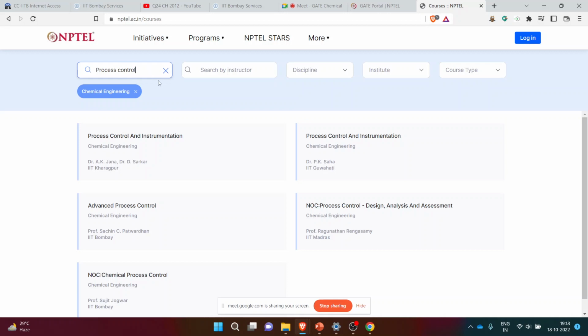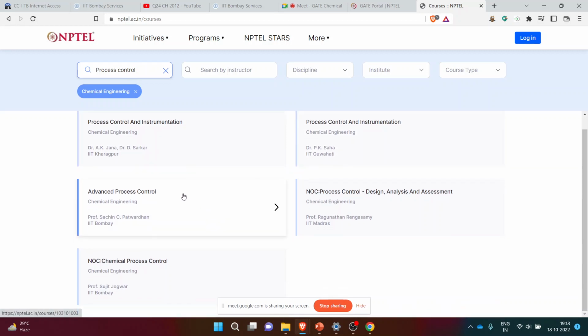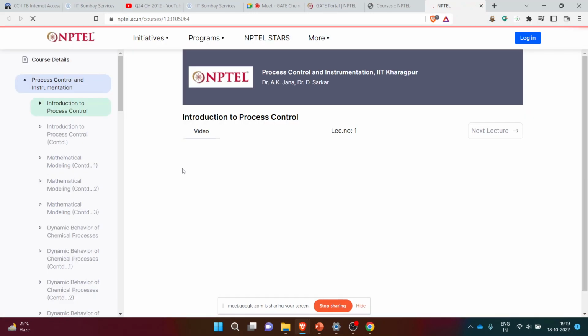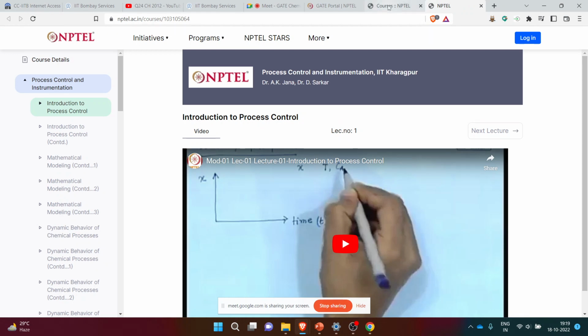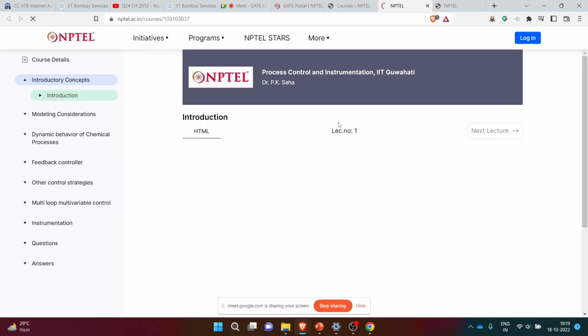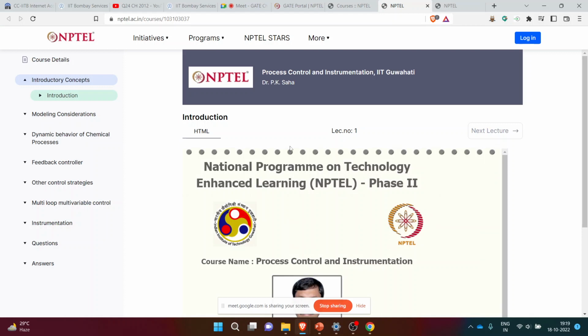Okay. So it will show you a list of all these courses. The first one is process control and instrumentation. Then there is the other course, process control and instrumentation by IIT Guwahati. Then this is advanced process control, that won't be of use to you. Then this process control is mainly focused on design, analysis and assessment, so this is also not useful. And this is the last course, process control chemical engineering. So you can click on each of these links. From this you can see that these are the video courses. Similarly, if you click on this, then these are the web courses, so you can get the notes from over here. I hope that answers your question.